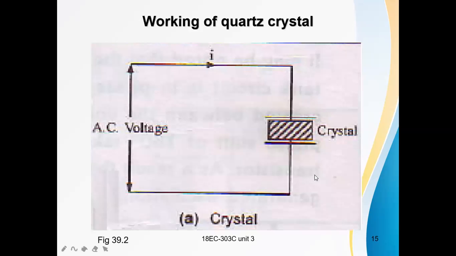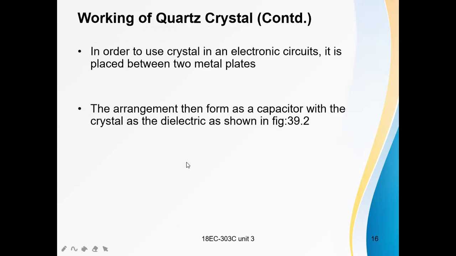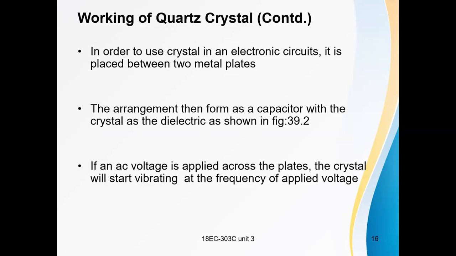This is the quartz. The arrangement forms a capacitor. If you observe it, it looks like a capacitor with two parallel plates and a dielectric medium in between.